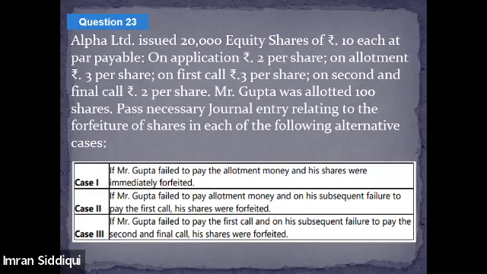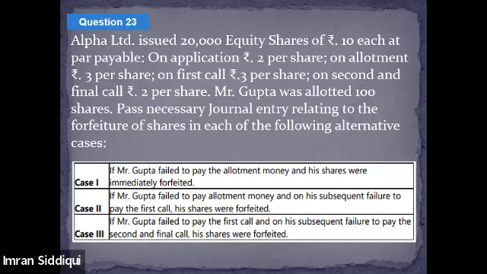Now it says Mr. Gupta, who was allotted 100 shares, consider case 1. If Mr. Gupta failed to pay allotment money and his shares were immediately forfeited, then what will be the journal entry relating to the forfeiture of shares?